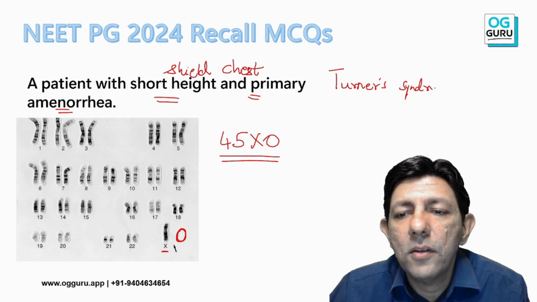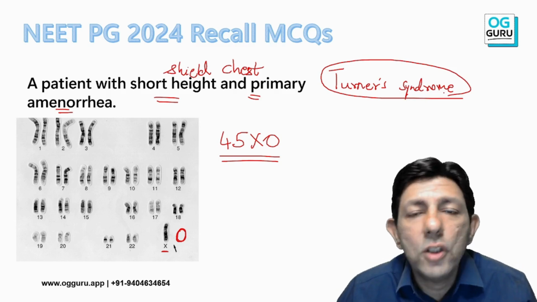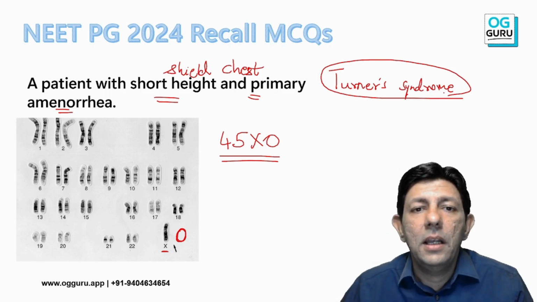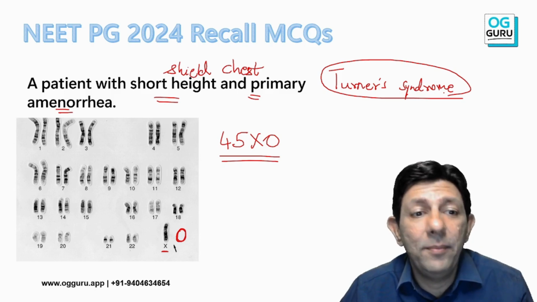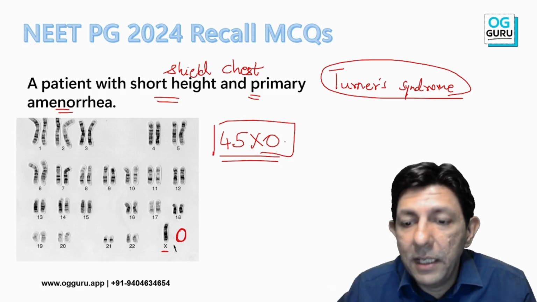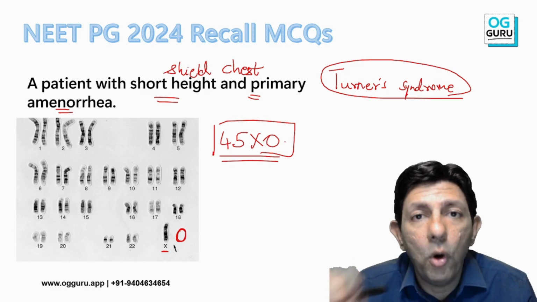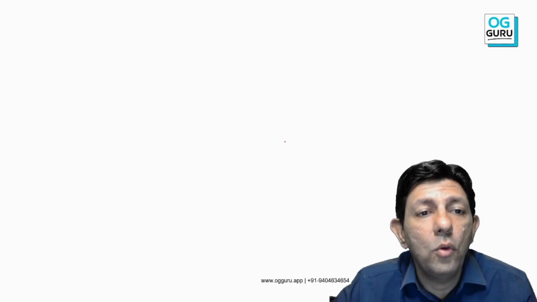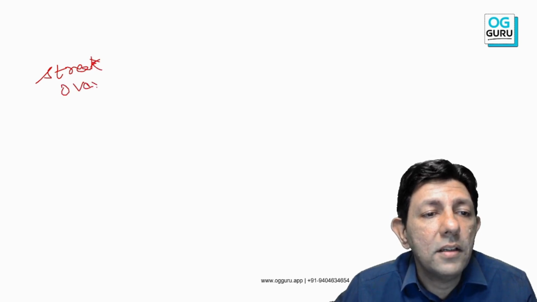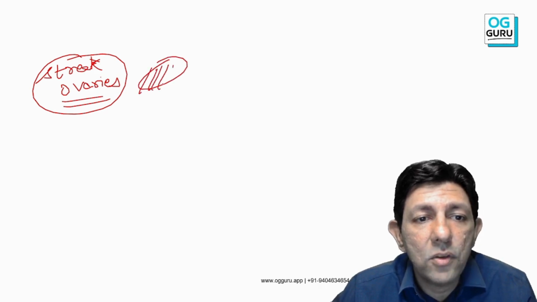So 45XO was asked, and the diagnosis is Turner syndrome, because of primary amenorrhea and short stature, shield shaped chest, widely spaced nipples. And now very important. Can anybody tell me, in Turner syndrome, is the uterus present or is the uterus absent? This is also very important information. Do not make a mistake. So Turner syndrome, sir, streak ovaries. Okay, very good. Ovaries replaced by fibrous bands. Basically, there is just streak ovaries.